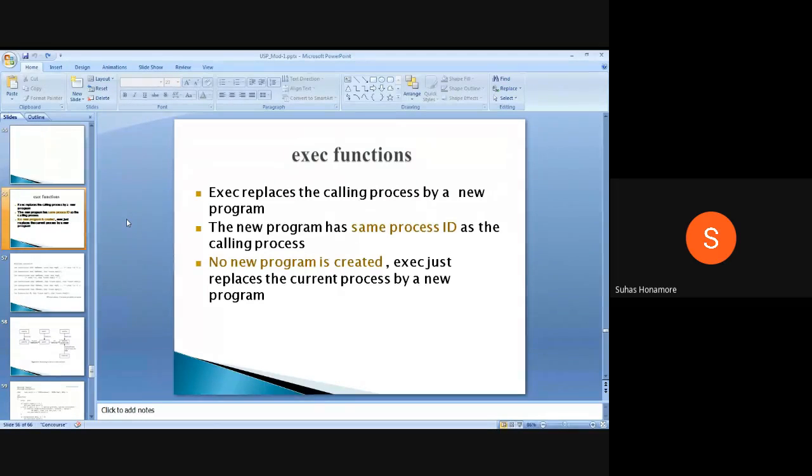But sometimes when we create a new process, we don't want to execute the same code, we want to execute some other code that is already written somewhere. So at that time we'll call exec. It will completely replace the code segment that is there with a new code segment.